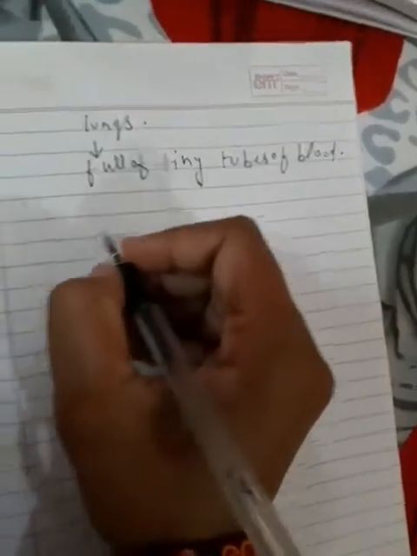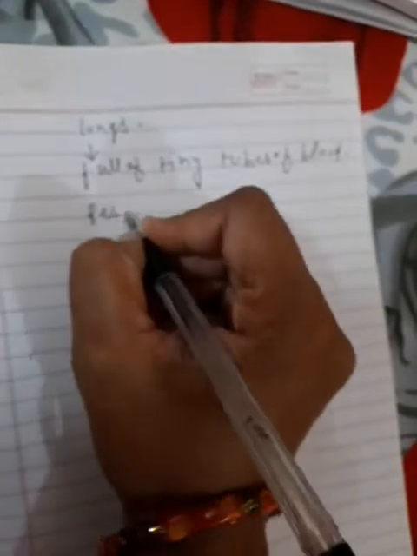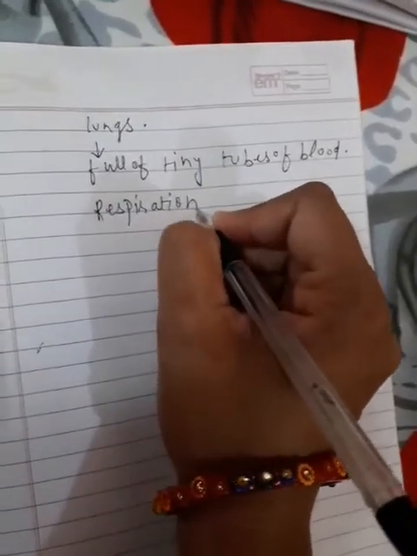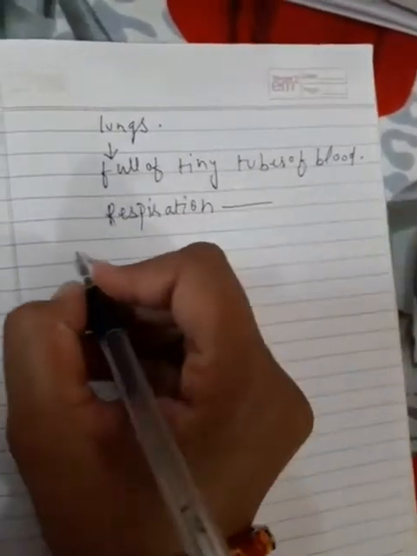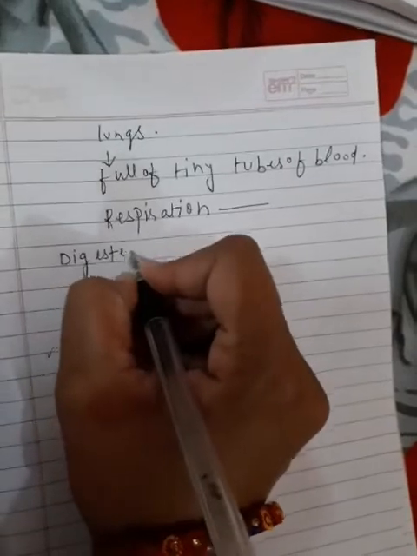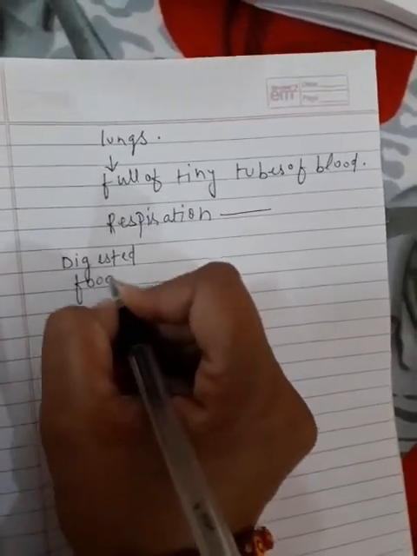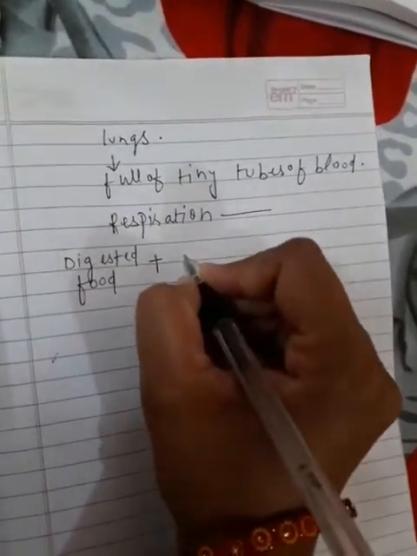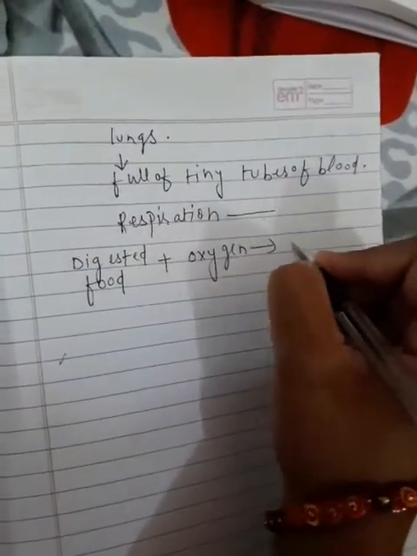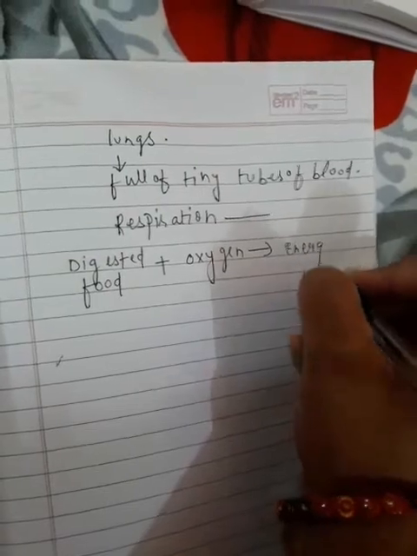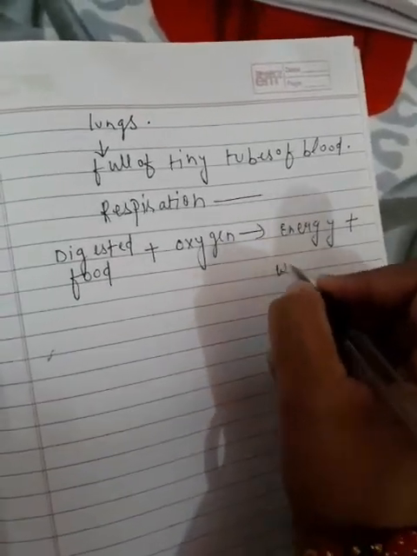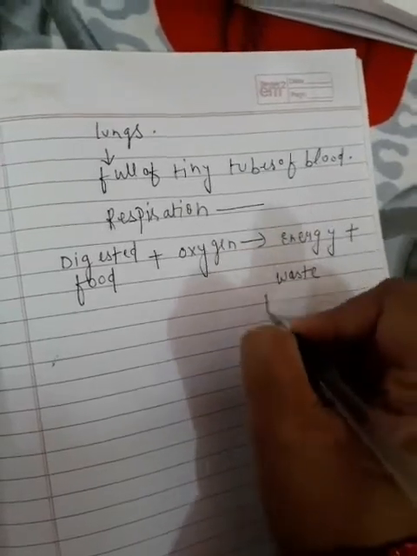So respiration we can represent as: digested food plus oxygen gives energy plus waste products such as CO2.